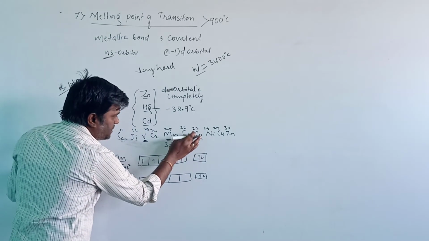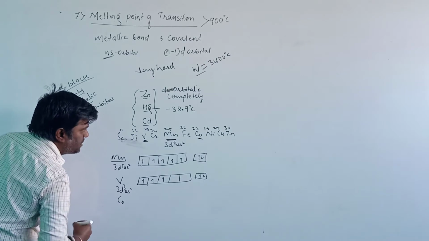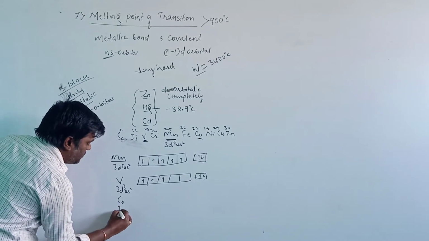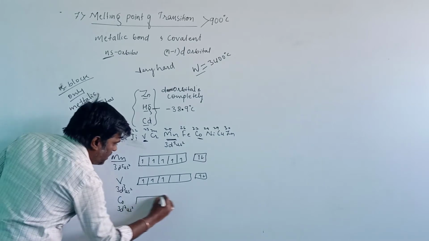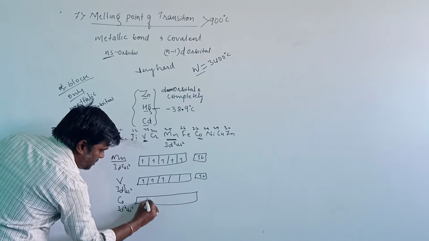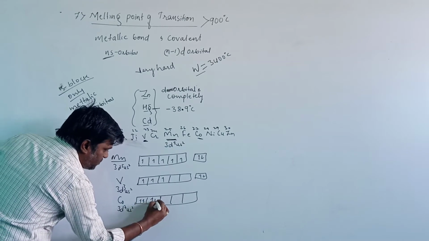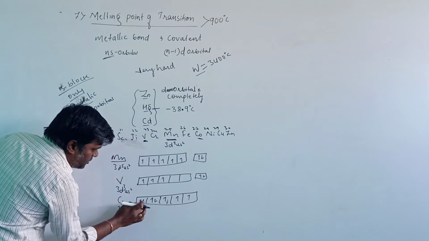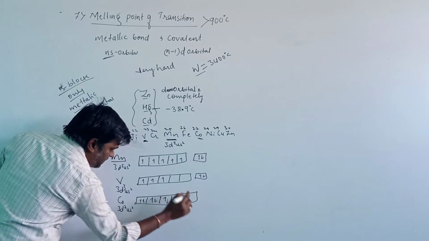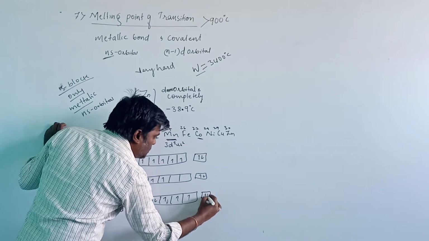And when we compare with cobalt, cobalt having atomic number 27 and electronic configuration 3d7 4s2. When we fill up the orbitals, there are 7 electrons in the d orbital, and in the s orbital there are 2 electrons.